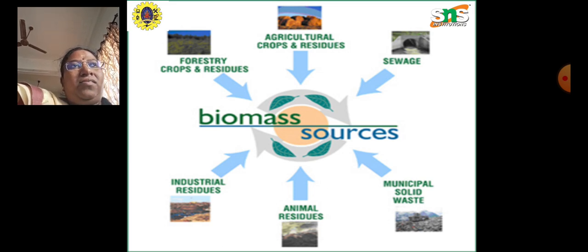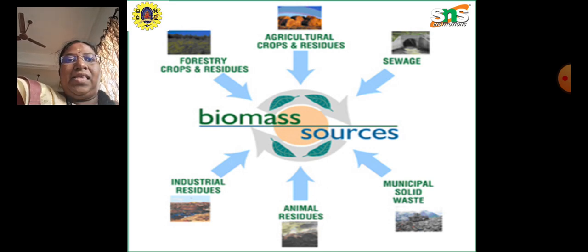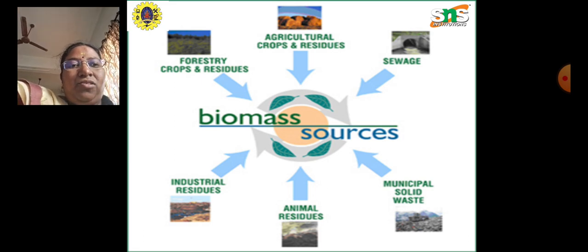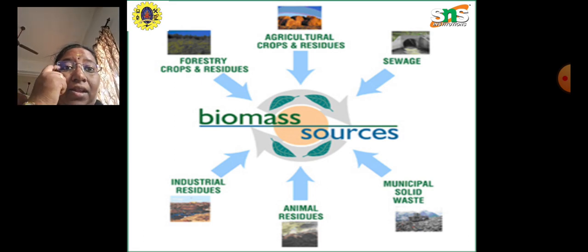Industrial residues, such as agro-industrial processes like the sugarcane industry or sugar manufacturing unit. The sugarcane is crushed, then the bagasse is used in the furnace, and steam is produced in the boilers, then electricity is generated.